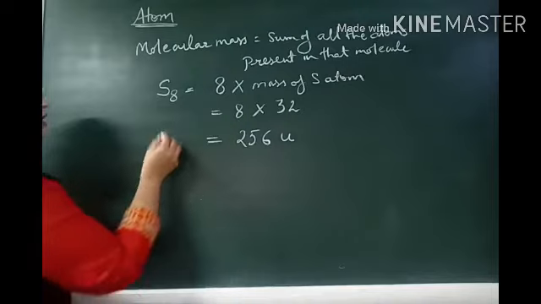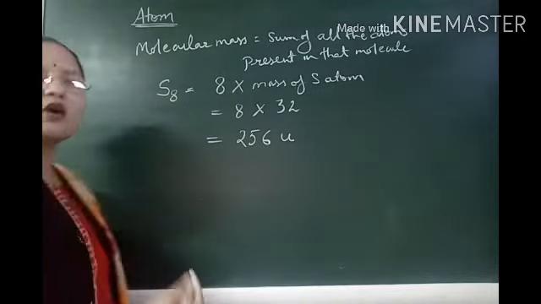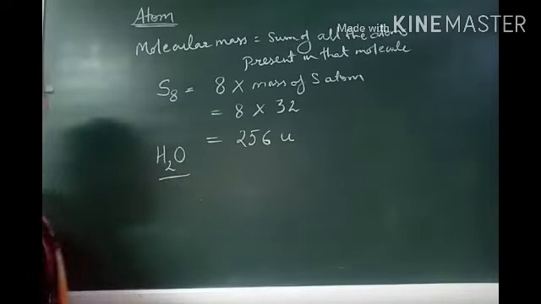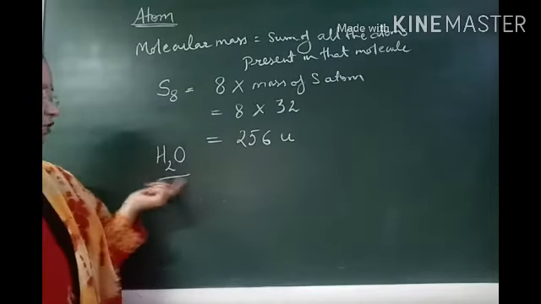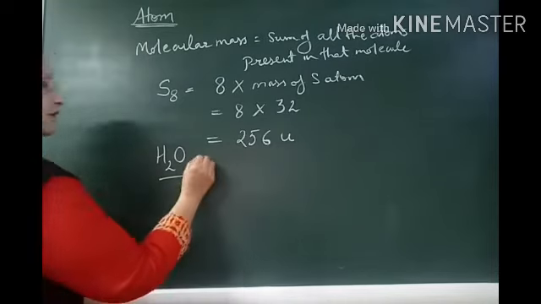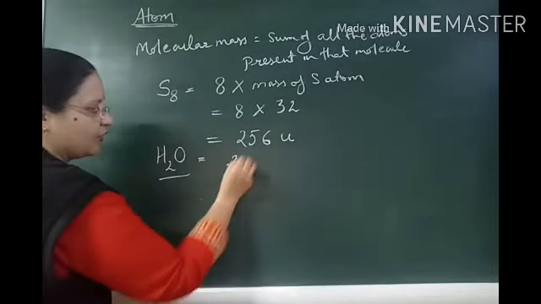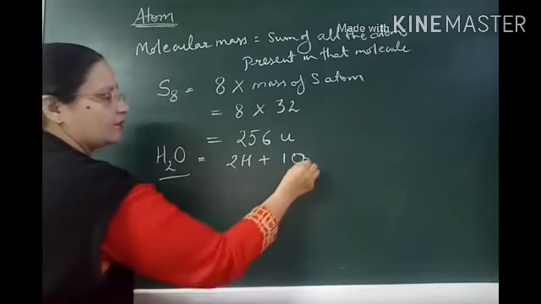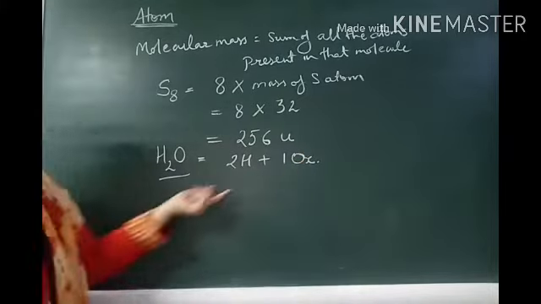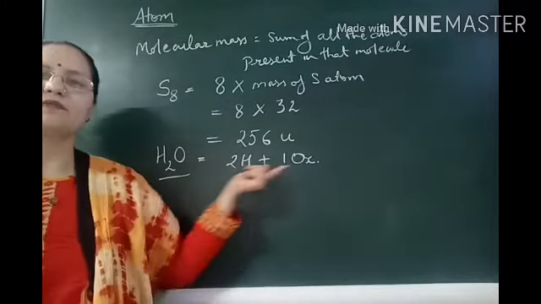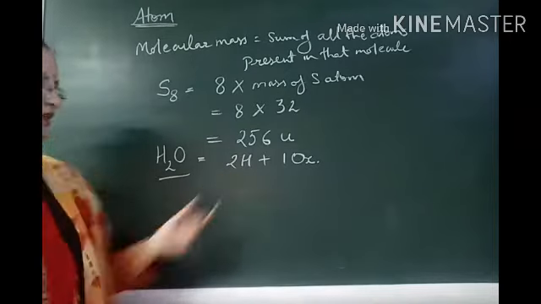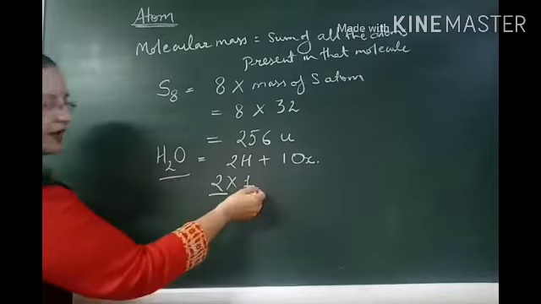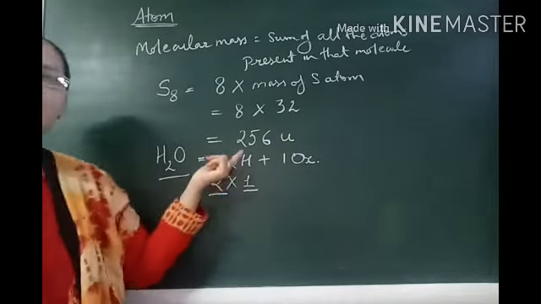Now the molecular mass for a molecule of a compound, H2O. It consists of more than one type of element, and the total number of atoms is 3. So we can say it consists of 2 hydrogen and 1 oxygen. Let us start calculating the atomic masses of both. 2 hydrogen means 2 into 1: 2 is the number of atoms and 1 is the atomic mass of hydrogen.